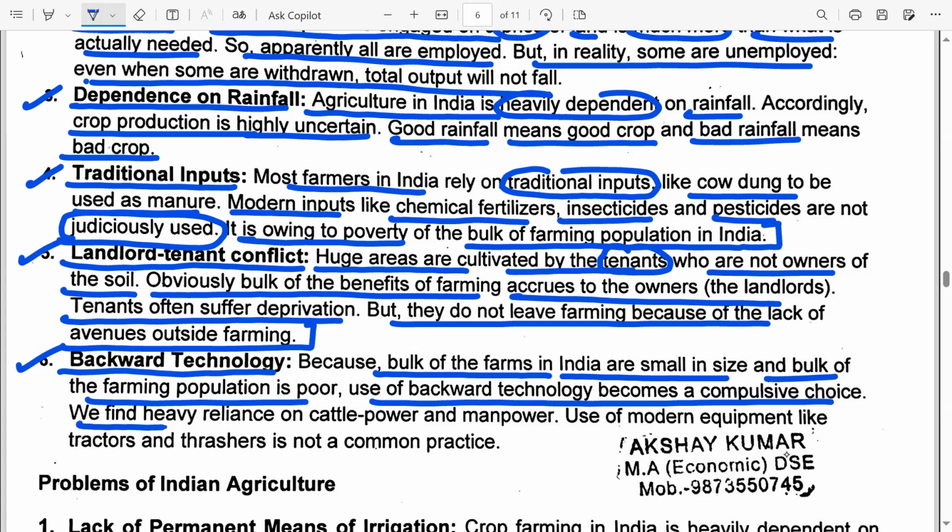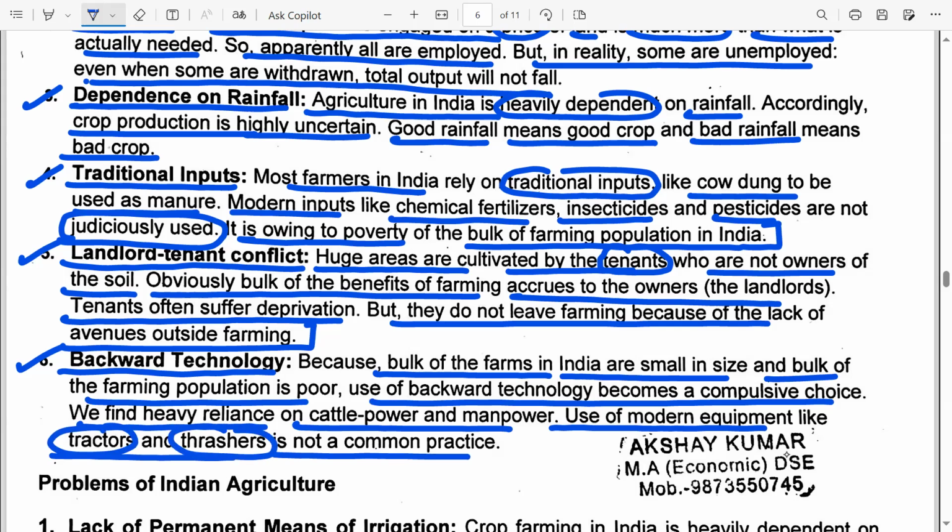So we find heavy reliance on cattle power and manpower. Use of modern equipment like tractors and threshers is not a common practice because tractors and threshers were expensive. And farmers did not have the money. They didn't have the funds to buy these expensive tractors and threshers. So they only relied on cattle power and manpower.